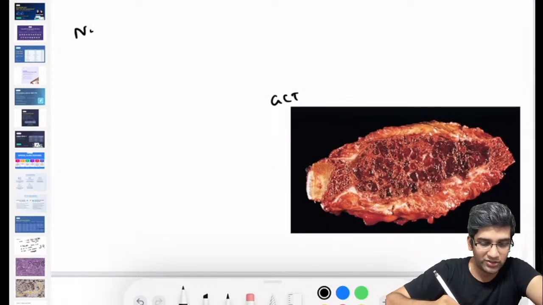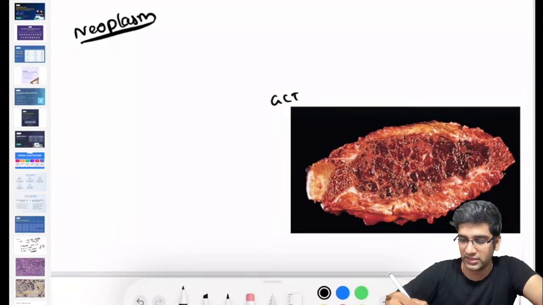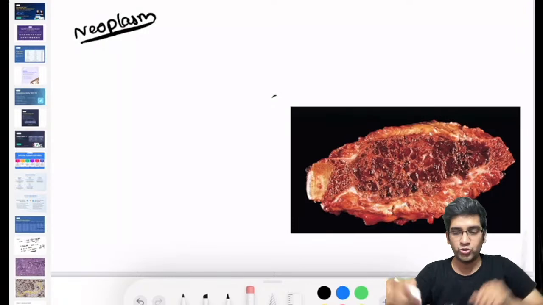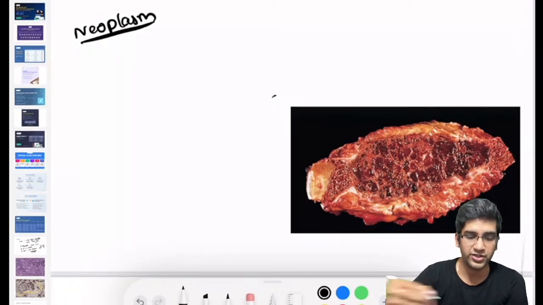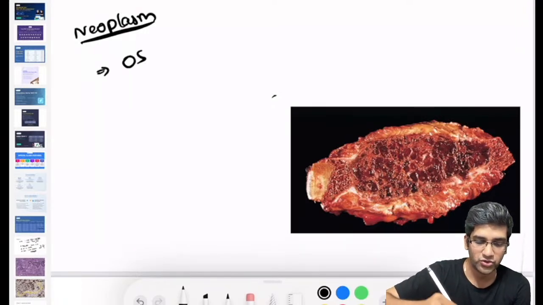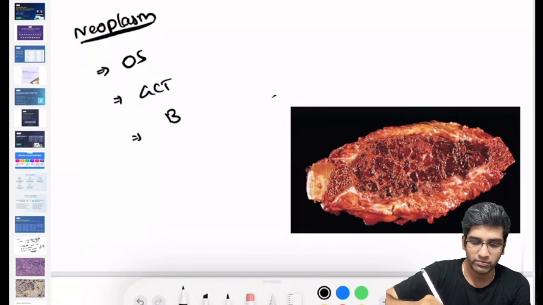I can think of a neoplasm. That's my first thought. It's not an infectious condition, obviously. I won't have a defined tumor like that if it's an infectious and inflammatory condition. Then let's take osteosarcoma, let's take GCT, and let's take whatever Manish said, Brown's tumor. Okay.